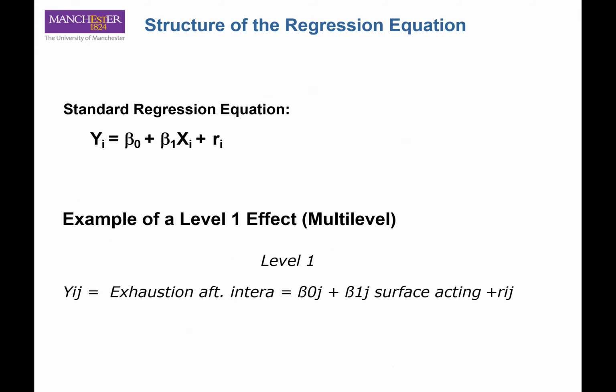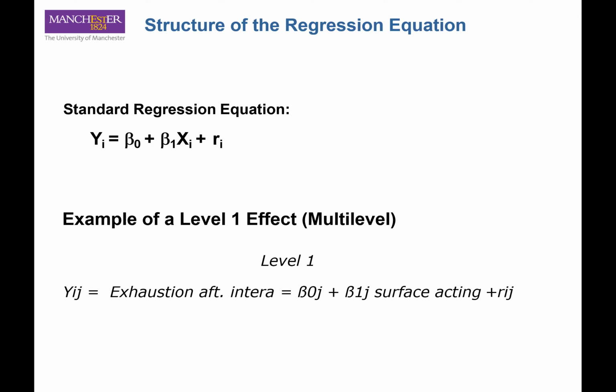This is the structure of the equations for the regression analysis. The first equation is the standard regression equation. The second one is an example of the level 1 effects in the multi-level analysis. The only difference is that the multi-level equation has J. J means the level 2, the person effects. They also take into consideration the person effects.